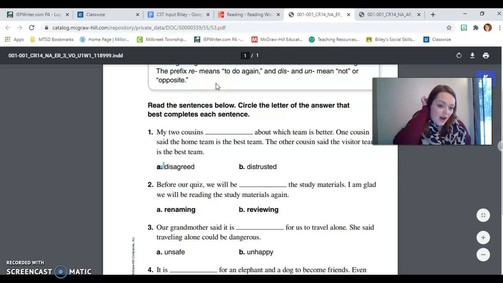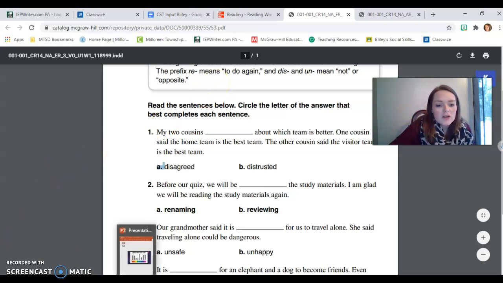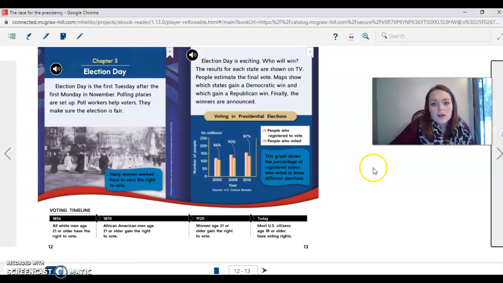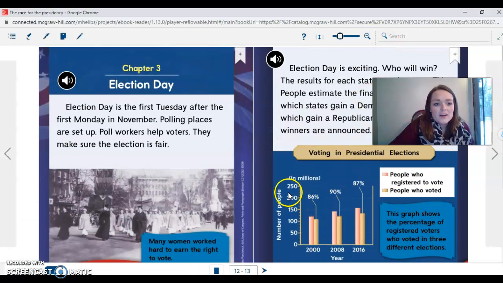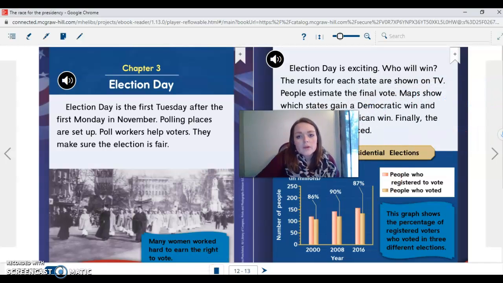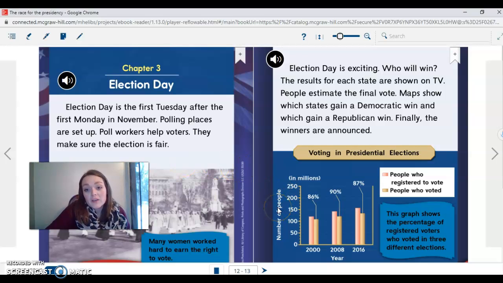Okay, so yesterday I read half of our little story to you. Today I'm going to finish and start with chapter 3. Election Day. Election Day is the first day after the first Monday in November. Polling places are set up. Poll workers help voters. They make sure the election is fair. Many women worked hard to earn the right to vote. Election day is exciting. Who will win? The results of each state are shown on TV. People estimate the final vote. Maps show which states gain a Democratic win and which gain a Republican win. Finally, the winners are announced.